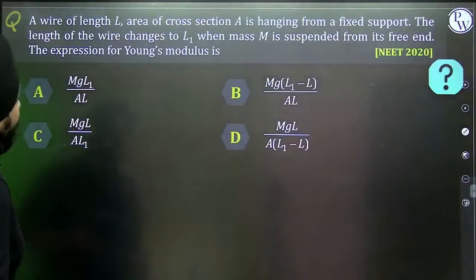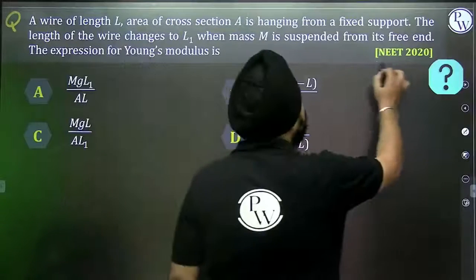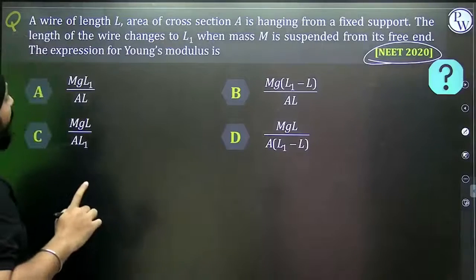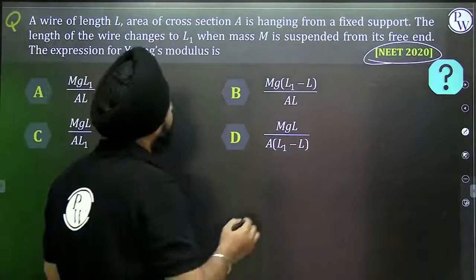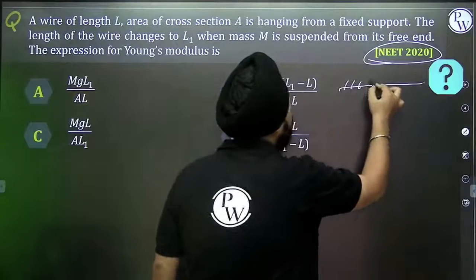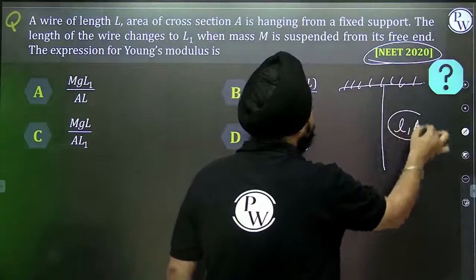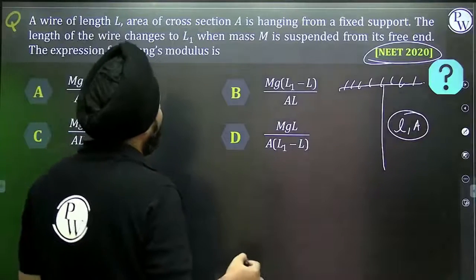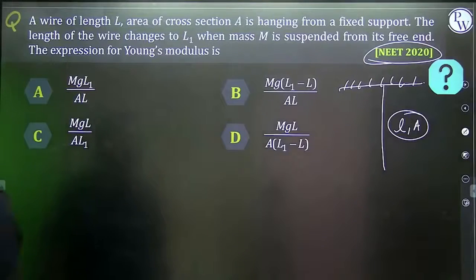A wire of length L and area of cross section A. See, this question is asked, it's a very simple question using Hooke's law. It was asked in NEET 2020. A wire of length L, area of cross section A, is hanging from a fixed support. The length of the wire changes to L1 when M is suspended with its free end.